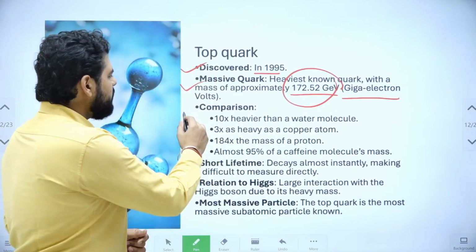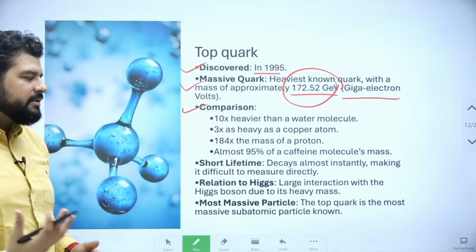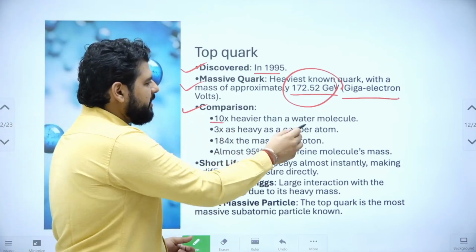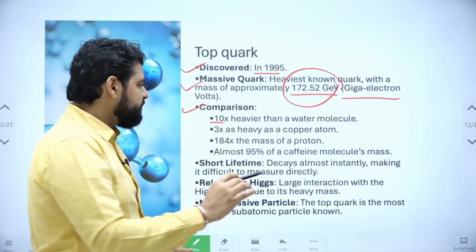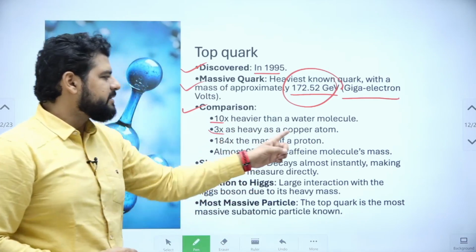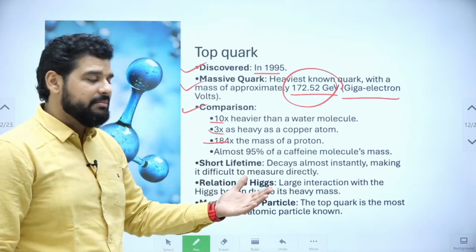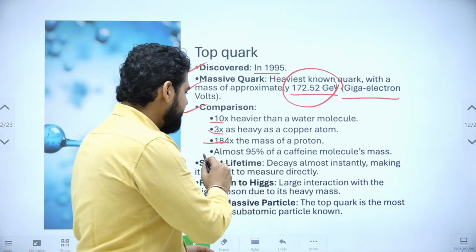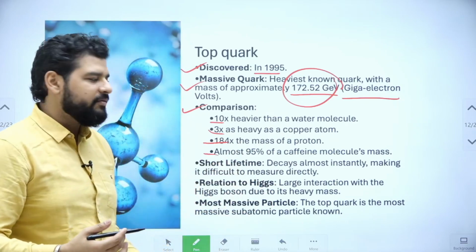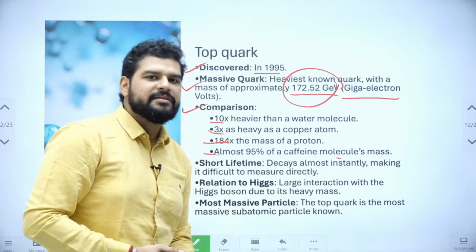Don't worry, I'll explain why it is so huge, and we'll also see the giga electron volts. If we compare it with other particles, it is 10 times heavier than a water molecule. It is 3 times heavier than a copper atom. It is 184 times the mass of a proton, and it is 95% heavier than a caffeine molecule.